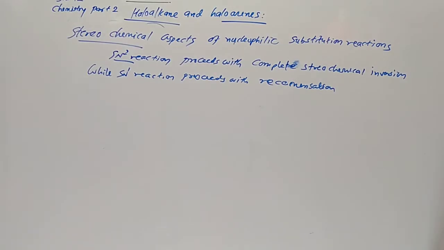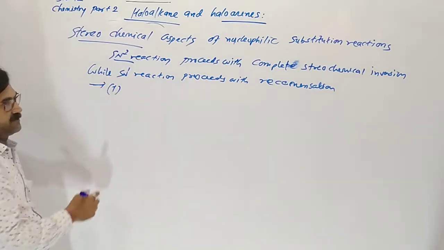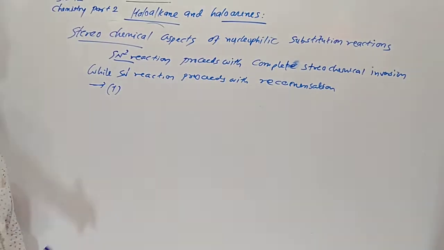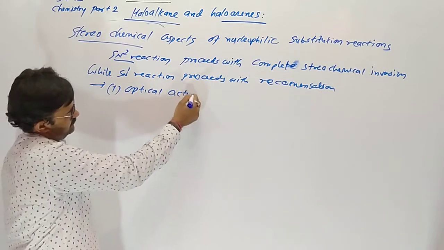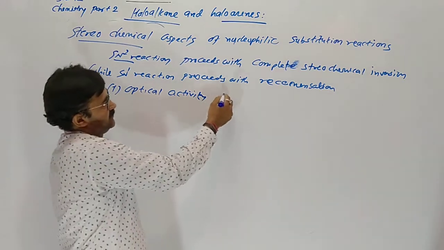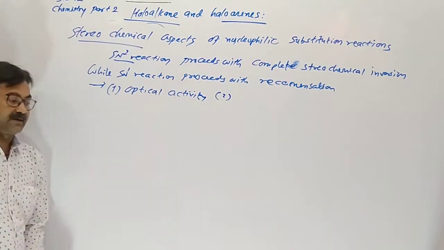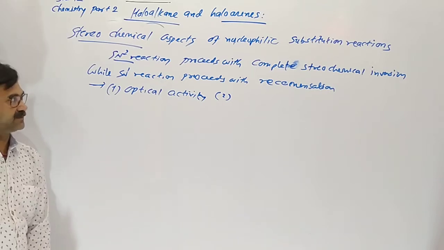In order to understand this concept, we need some basic stereochemical principles and notations. So, one by one, five concepts we will discuss.